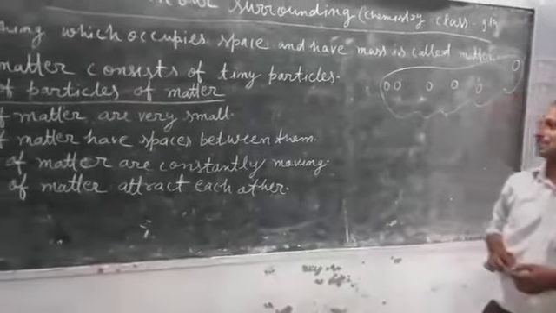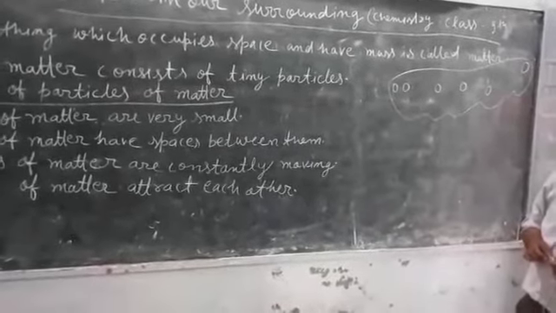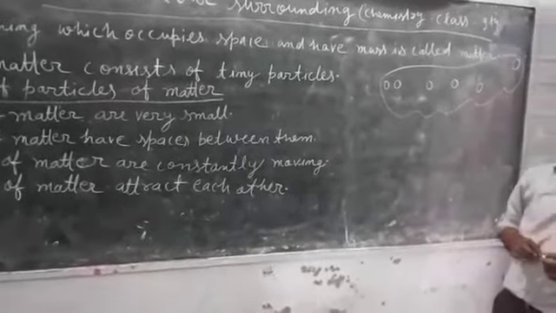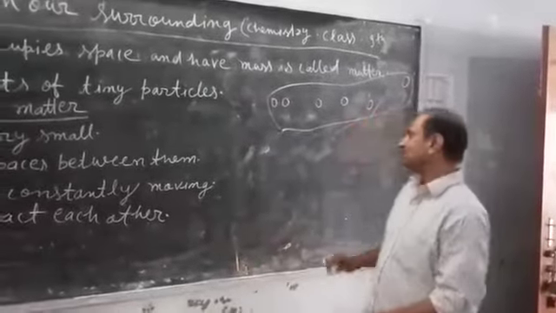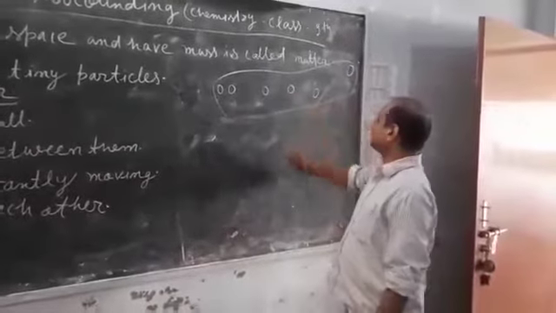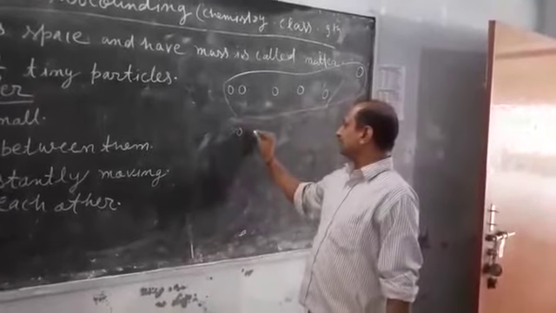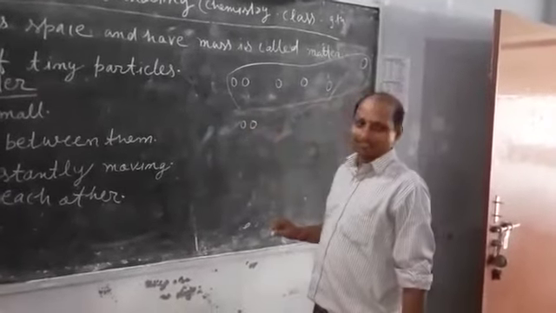Third characteristic, the particles of matter are constantly moving. It means particles of matter usually attract each other. In solids, particles of matter are very close because they attract each other with maximum attraction force.